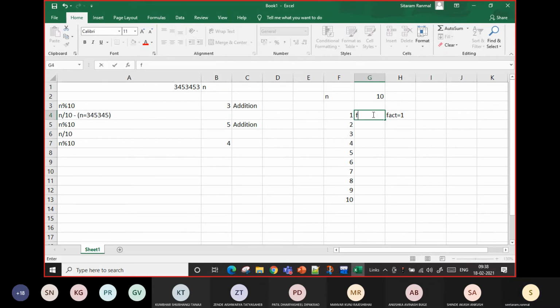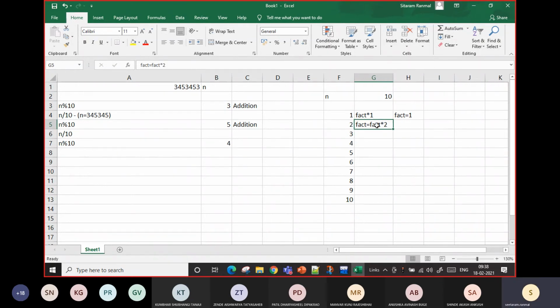Fact is fact into 1. Again, whatever the value of fact, we will store this value into fact, so I will again say fact equal to fact into 2.